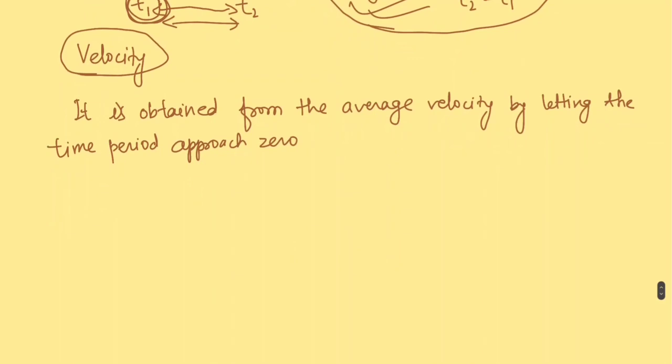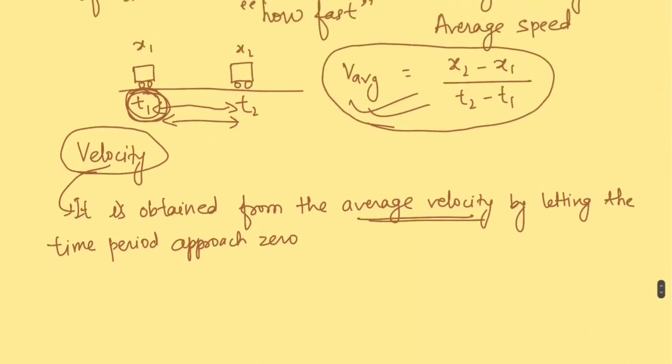So now we have said in this statement that velocity is obtained from the average velocity by letting the time period approach 0. That means if in this case we go on reducing this time period so that it is more and more closer to t1, then in the limit that this time period is 0, we obtain the velocity.